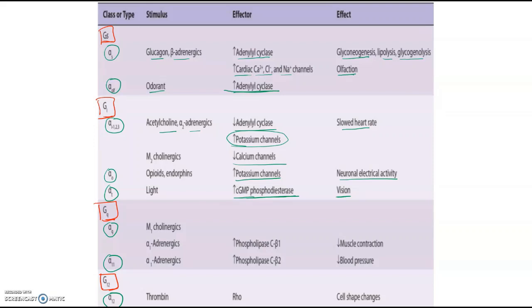Next, GQ. It has alpha Q and alpha 11. Alpha 1 adrenergics act through this. Phospholipase C is the effector, or the second messenger, and this will lead to decreased muscle contraction and decreased blood pressure. Then alpha 12: the effector is Rho. It will act on thrombin, and because of this the cell shape may change. So these are the various different types of G proteins and alpha subunits, their stimulus, their effector and their effect.